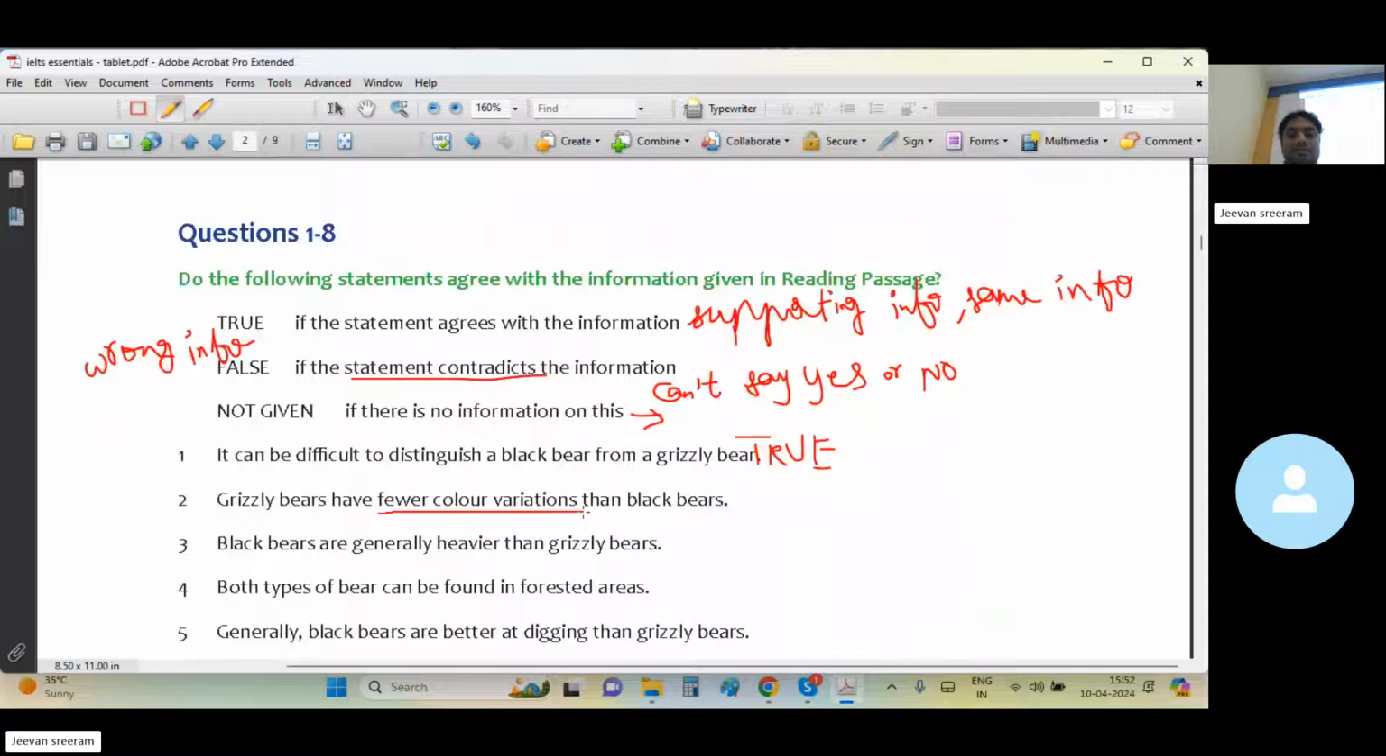Fewer than black bears, but it is actually comparing. Grizzly bears have fewer color variation. There is no such comparison given. Among these two, black bears and grizzly bears, we have been clearly given considerable color differences among themselves. But there is no comparison like grizzly bears have fewer color variations and black bears have more than grizzly bears. There is no individual classification with regard to color variations in the passage. So it is absolutely not given. Any doubt?